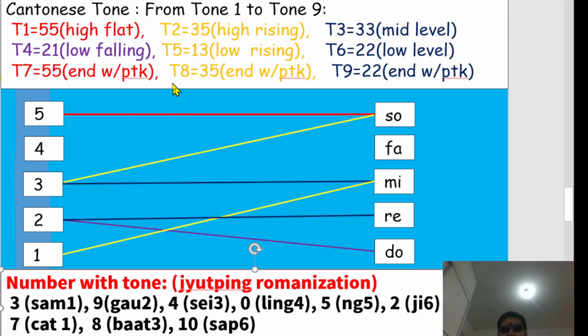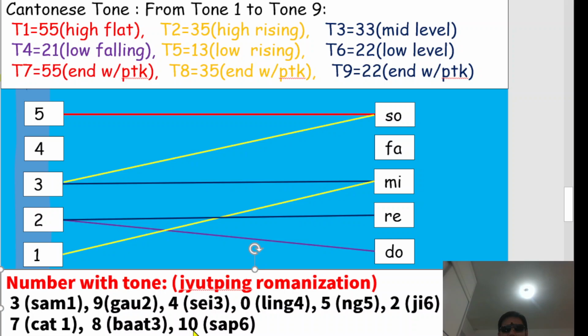And then tone 8 is actually equal to tone 2, but the only difference is the alphabet in the end with a PTK. So here, number 8 in Cantonese will be pronounced bat. We don't need to emphasize the T in the end. We only pronounce bat. Bat is enough.